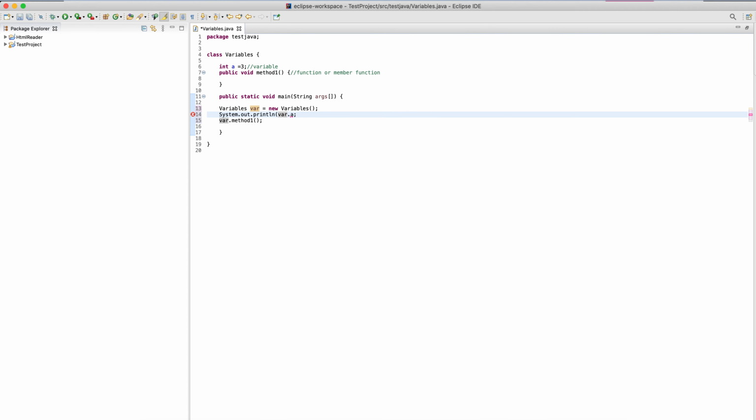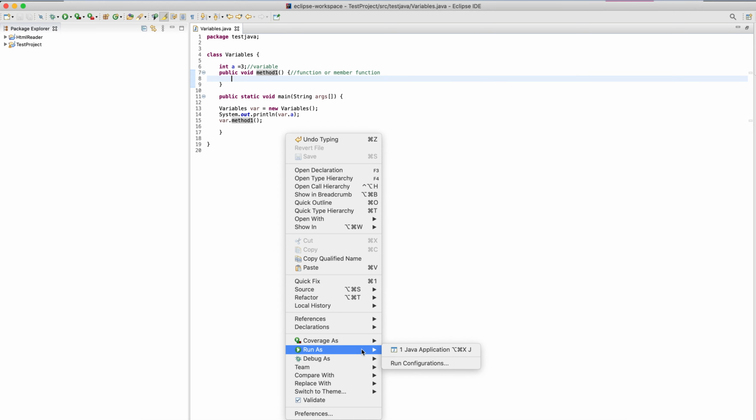If I do like this and put it inside it, it means I'm going to print the value of my variable. Similarly, if I am calling var.method1, I am calling this method. If I also need to print something, my method should print something, I can put it here. Before that, let me show you what exactly this will print.